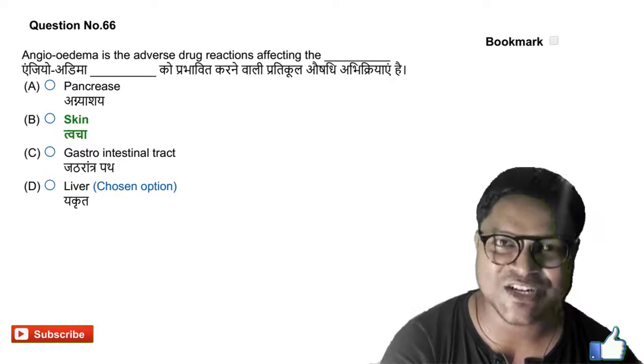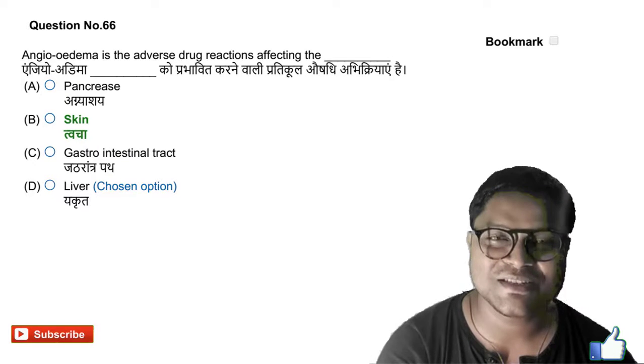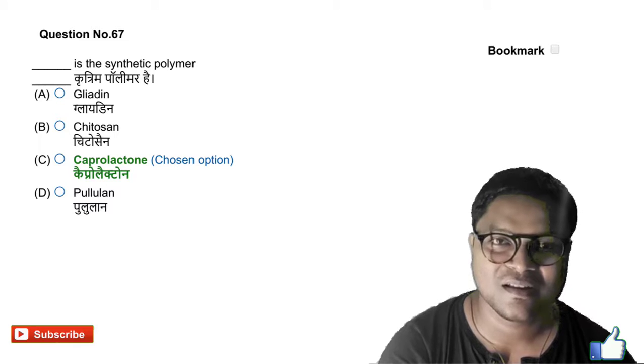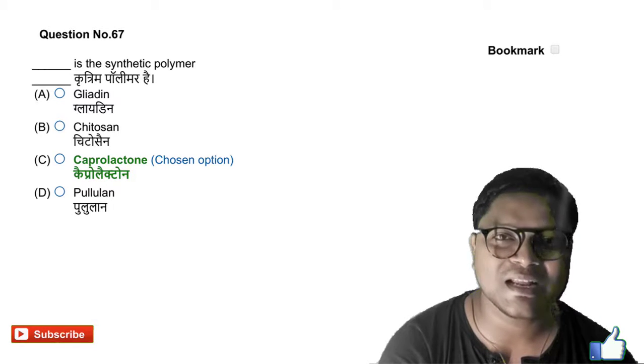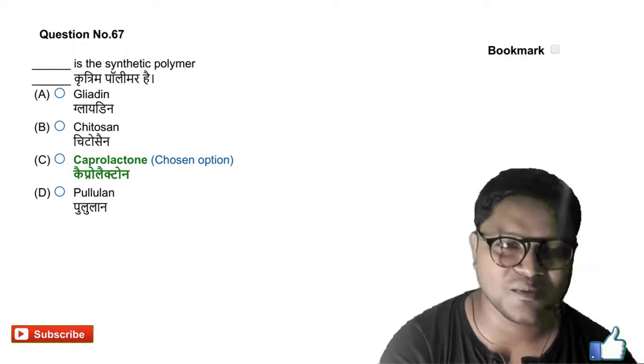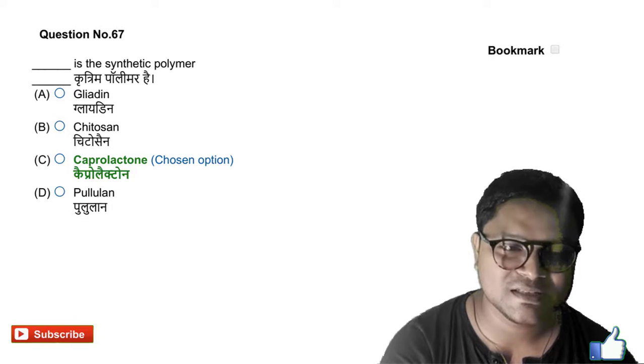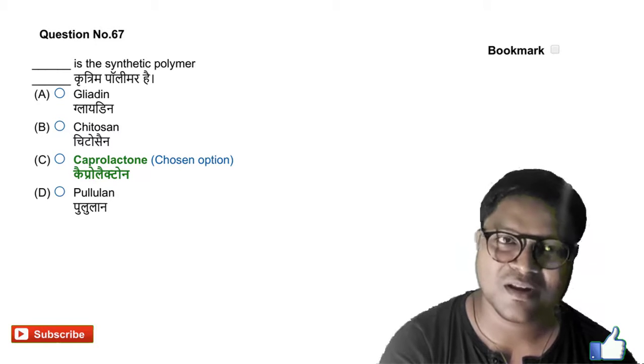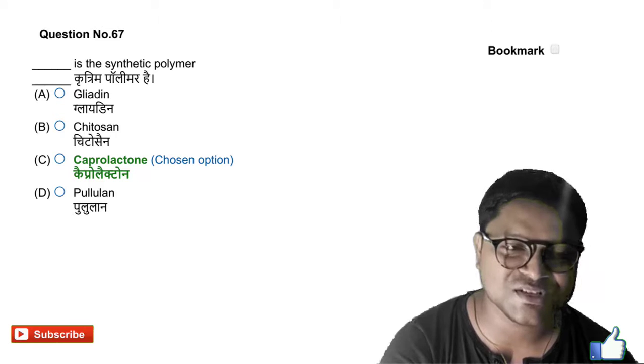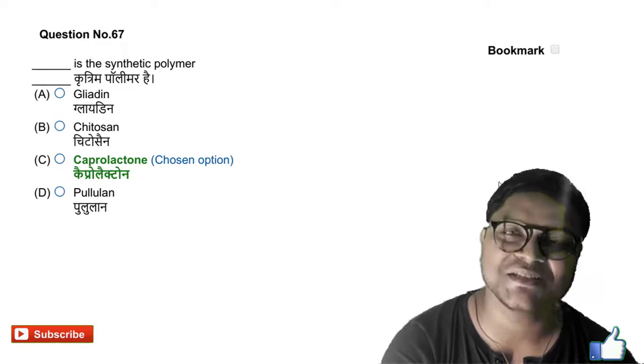Next we will go for question number 67. Dash is the synthetic polymer. So here there are several natural polymers like gliadin, chitosan and pullulan. But option C, caprolactone, is the right answer for this.